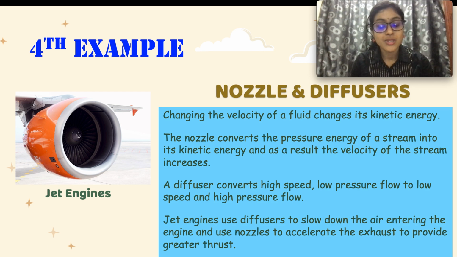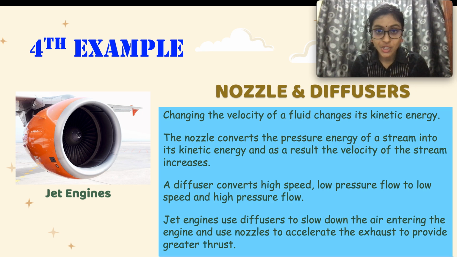Fourth example is nozzles and diffusers. Changing the velocity of a fluid changes its kinetic energy. The nozzle converts the pressure energy of a stream into its kinetic energy, and as a result, the velocity of the stream increases. A diffuser converts high speed, low pressure flow to low speed and high pressure flow. Jet engines use diffusers to slow down the air entering the engine and nozzles to accelerate the exhaust to provide greater thrust.